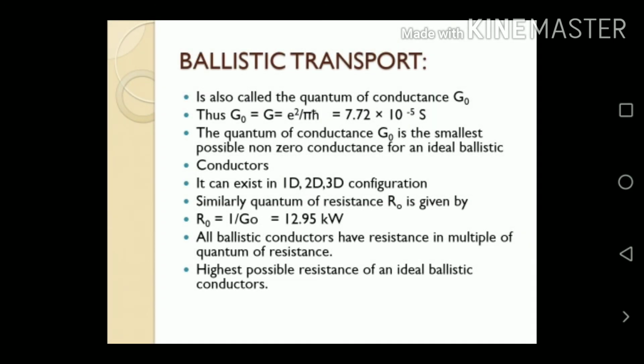G0 is the quantum conductance. Its value is 7.7 × 10^-5 siemens. The quantum of conductance G0 is the smallest possible non-zero conductance for an ideal ballistic conductor. It can exist in one-dimensional, two-dimensional and three-dimensional configurations. Similarly, the quantum of resistance R0 is given by the reciprocal of G0, so this is equal to 12.95 kilo-ohms. All ballistic conductors have resistance in multiples of the quantum resistance, the highest possible resistance of an ideal ballistic conductor.